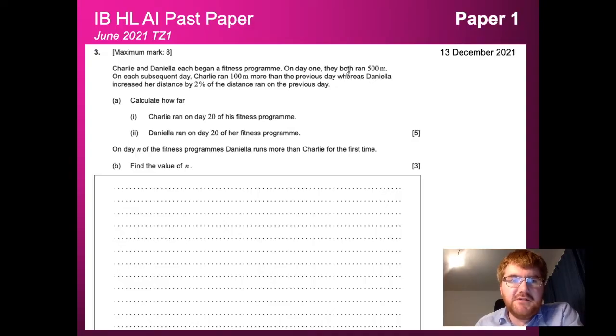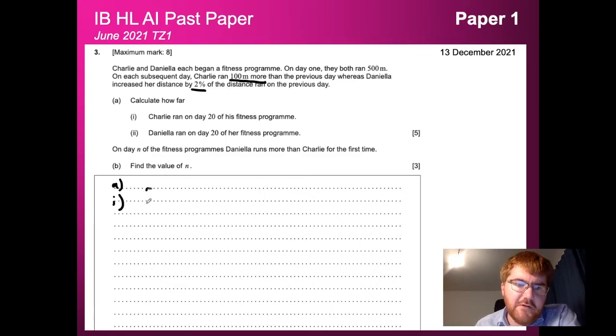And each subsequent day, so the day after, Charlie ran 100 meters more than the previous day, whereas Daniela increased her distance by 2% on the distance ran on the previous day. And we need to calculate how far Charlie and Daniela run on day 20 of the program. So if we take part 1, we're going to focus on Charlie first of all.